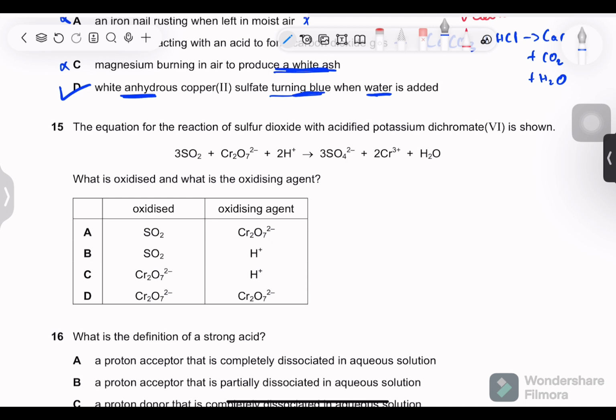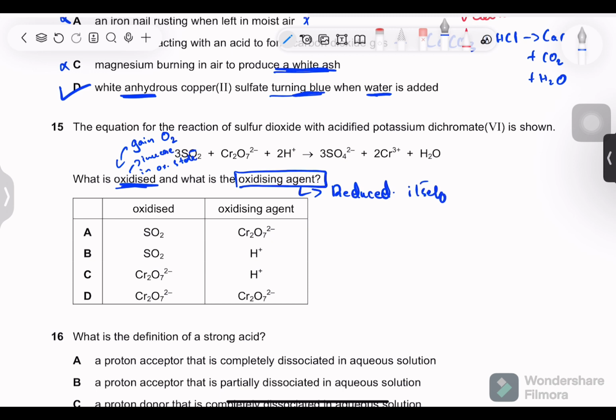Next, the equation for the reaction of sulfur dioxide with acidified potassium dichromate is shown. What is oxidized and what is the oxidizing agent? So what is oxidized? Meaning who has gained an oxygen or increased in oxidation state. And what does the oxidizing agent mean? What has reduced itself? What happened to it? Was it oxidized or was it reduced? They told us it is the oxidizing agent, and the oxidizing agent oxidizes others and itself is reduced.